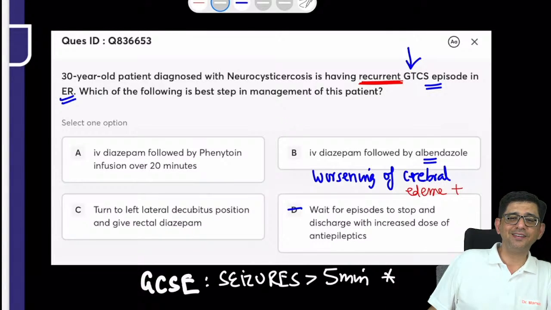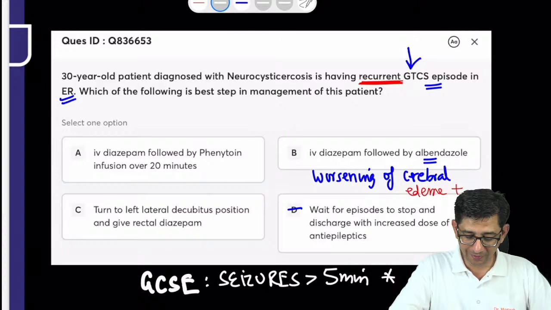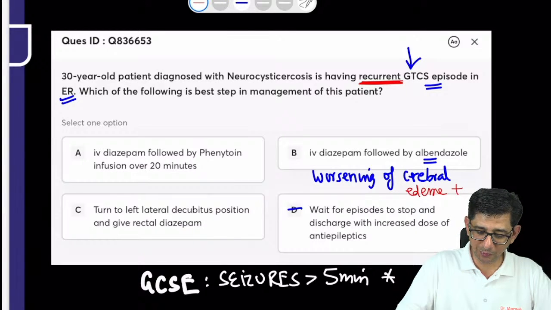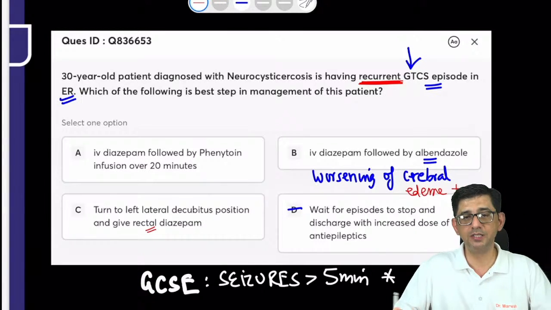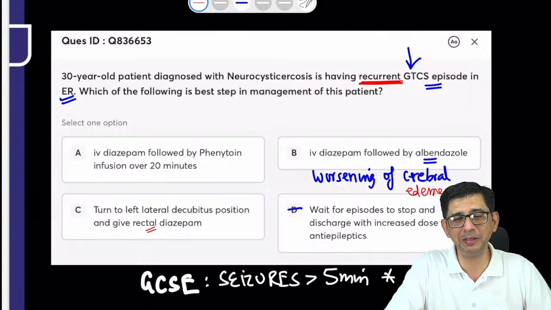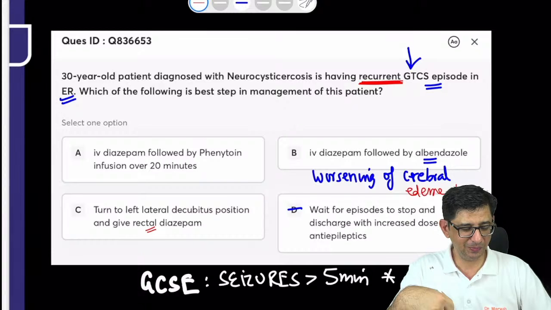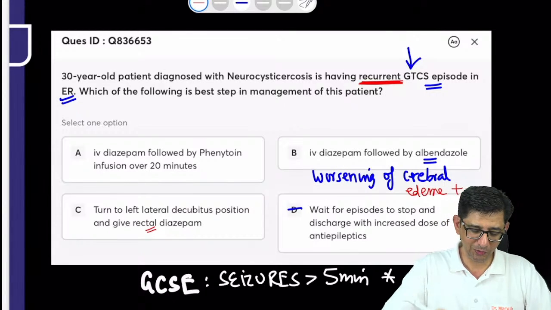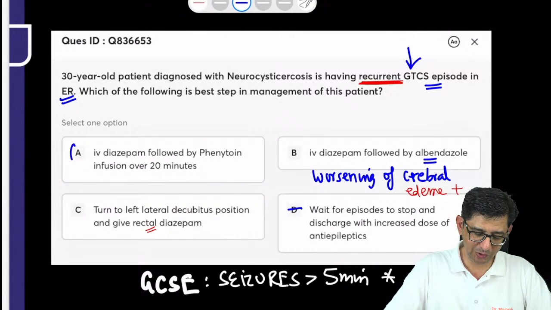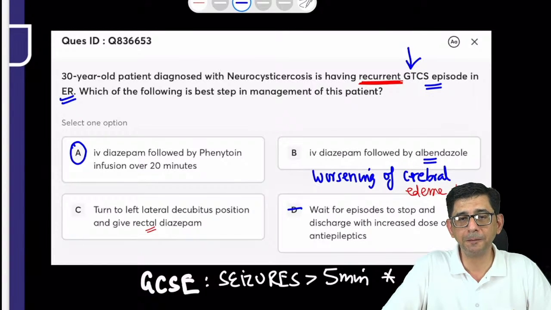Why not rectal diazepam? Doctor saab, it will be very messy and unhygienic. I think giving rectal diazepam to somebody who's having a convulsion with violent shaking of the body and turning the patient to one side is going to be messy and unhygienic. You can put an IV line, no? So we do it with an IV line. So that is the one. The correct answer for this one is option number A, IV diazepam followed by phenytoin.